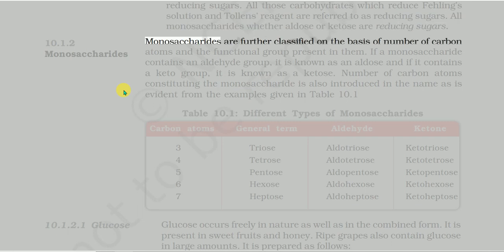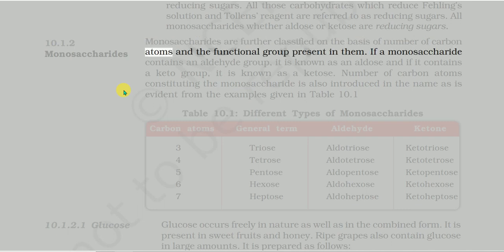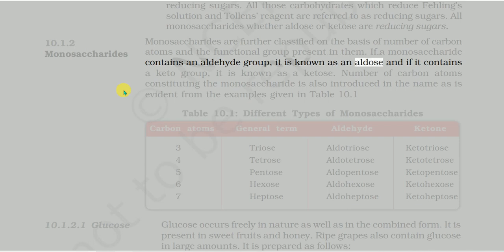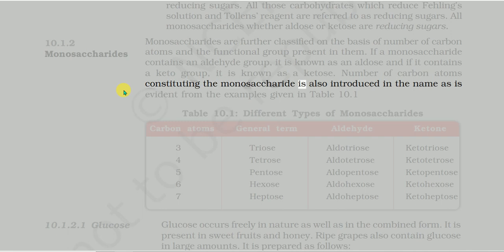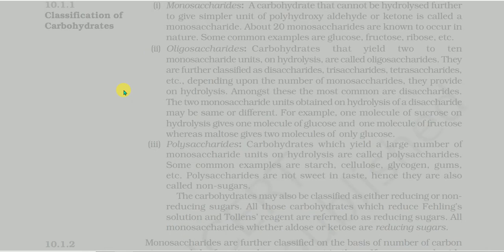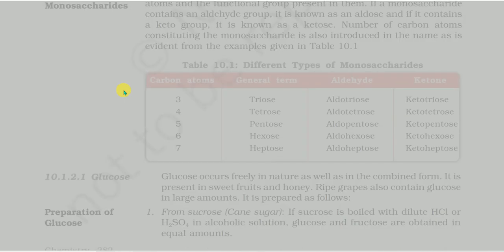Monosaccharides are further classified on the basis of number of carbon atoms and the functional group present in them. If a monosaccharide contains an aldehyde group, it is known as an aldose, and if it contains a keto group, it is known as a ketose. Number of carbon atoms constituting the monosaccharide is also introduced in the name, as is evident from the examples given in Table 10.1. Classification of carbohydrates. Monosaccharides: 3 trioses (aldotriose, ketotriose), 4 tetroses (aldotetrose, ketotetrose), 5 pentoses (aldopentose, ketopentose), 6 hexoses (aldohexose, ketohexose), 7 heptoses (aldoheptose, ketoheptose). Table 10.1 Different types of monosaccharides.